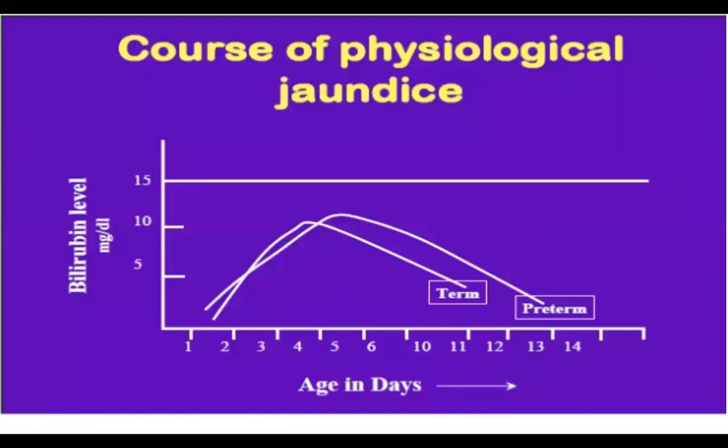See the incidence in preterm. This one is physiological, it does not start within the first day. That is the characteristic over here. Please note it. If it starts over here, that is pathological. This one starts after 24 hours, and definitely it subsides within 14 days.